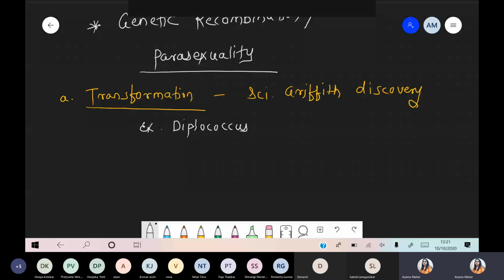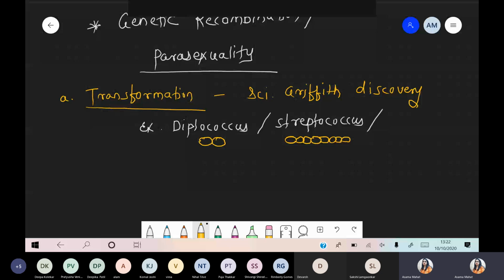Diplococcus. I hope you remember, हम Diplococcus किस तरह से represent करते हैं? Cocci, but now those cocci are attached with each other. In such a scenario, these are called Diplococcus. Diplococcus bacteria are also called Streptococcus. Strepto means linear arrangement of bacteria. Cocci bacteria, but they are arranged linearly. That's why we can say these are Streptococcus.